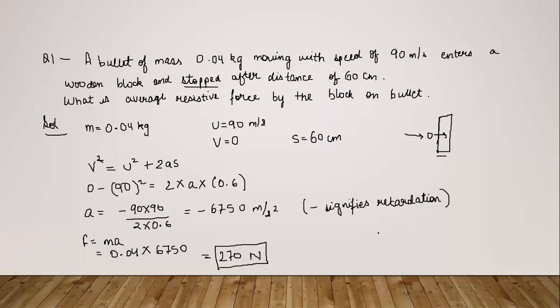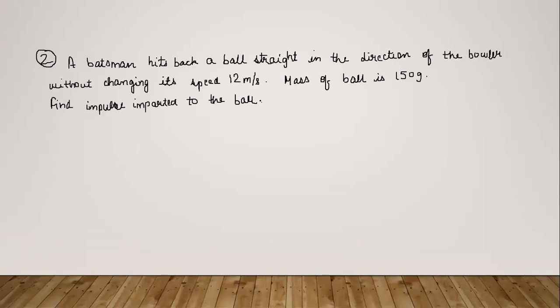We'll move to the other question. This question says, a batsman hits back a ball straight in the direction of the bowler without changing its speed, that is 12 meter per second. The mass of the ball has been given and we want to calculate the impulse imparted to the ball.